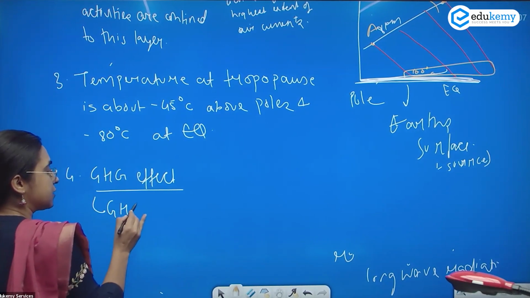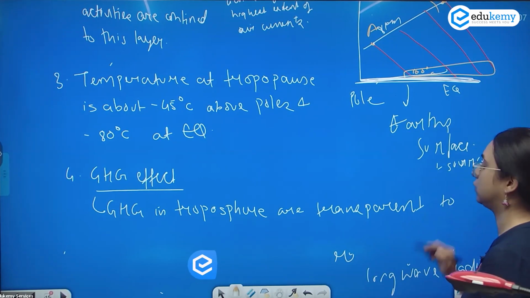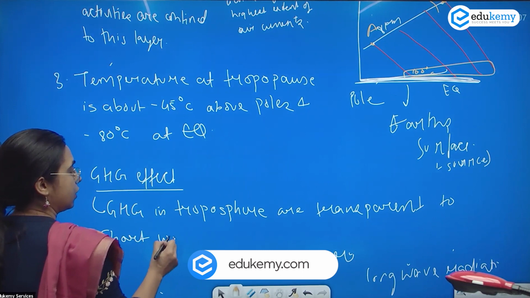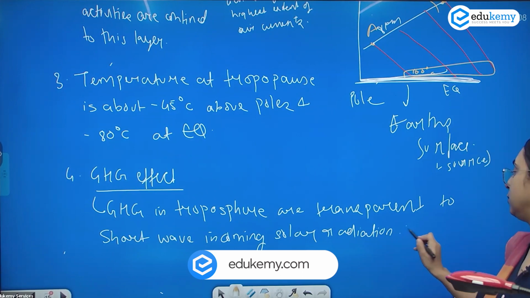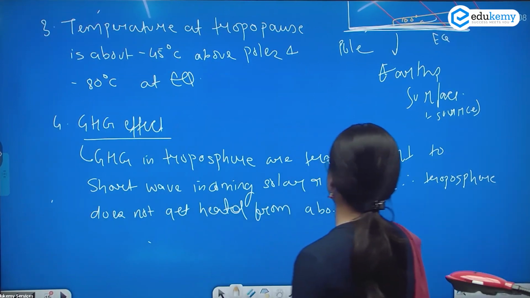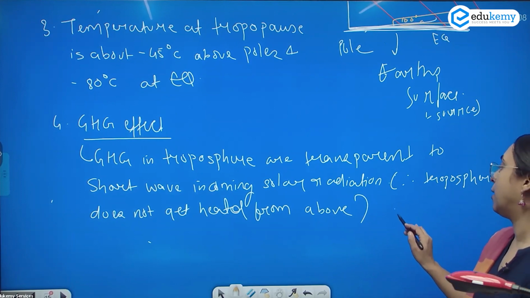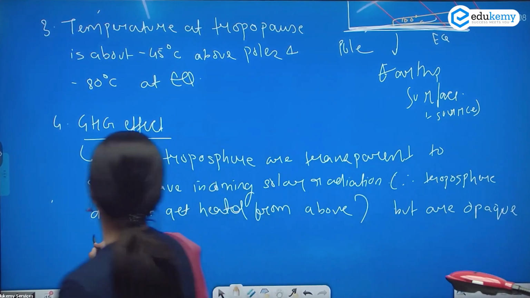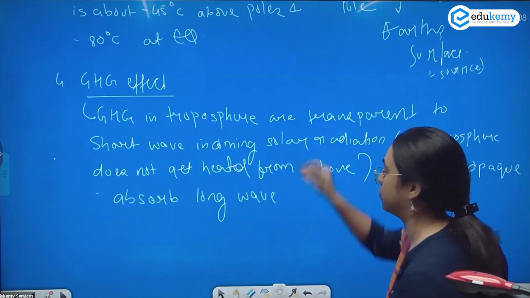The greenhouse gases in the troposphere are transparent to the incoming short wave solar radiation. In bracket you can write, therefore the troposphere does not get heated from above. They are transparent to short wave incoming solar radiation but are opaque and therefore absorb the long wave terrestrial radiation.